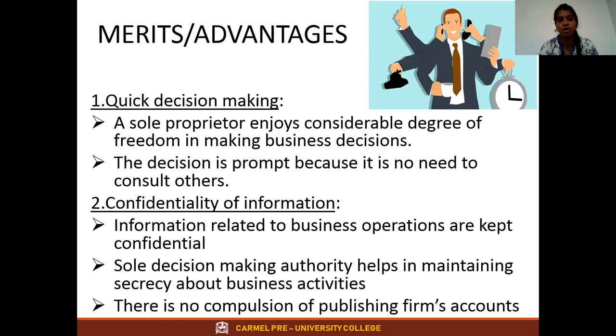Why is it prompt and why does it happen instantly? Because you don't want to consult anyone in taking a decision in the business. Okay. Next is confidentiality of information.